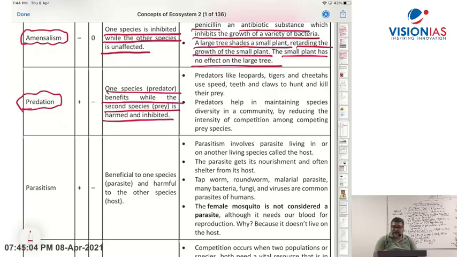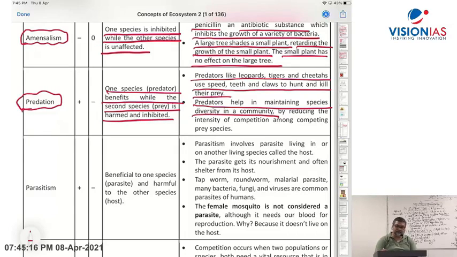Predators like leopards, tigers, cheetahs use speed, teeth, claws to hunt and kill their prey. Predators help in maintaining species diversity in a community, a very, very important point, by reducing the intensity of competition among competing prey species.